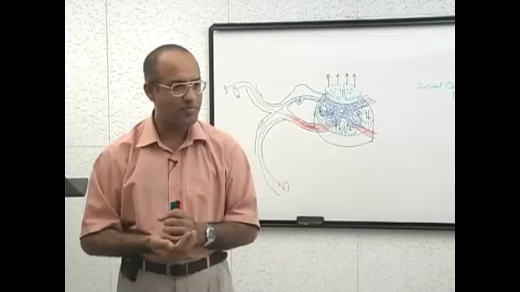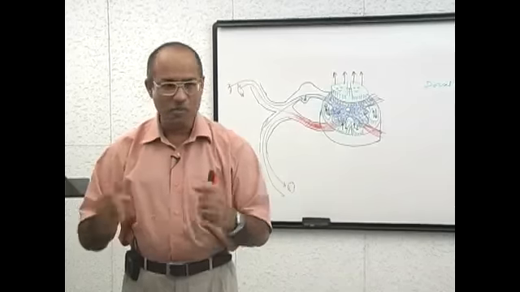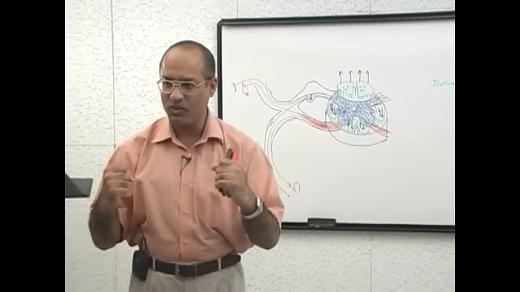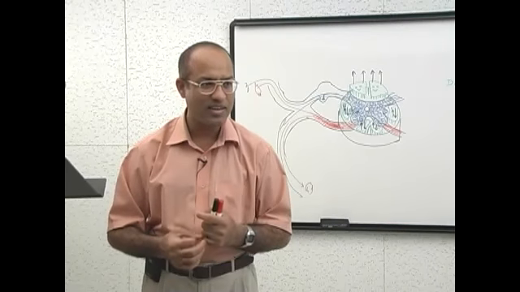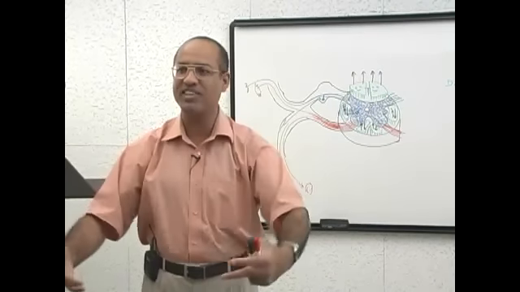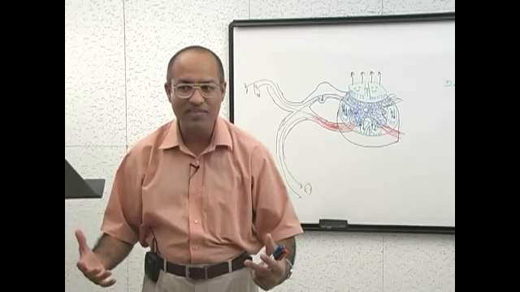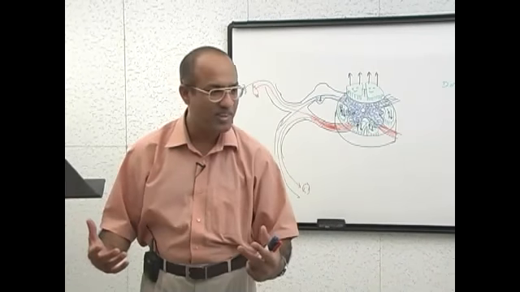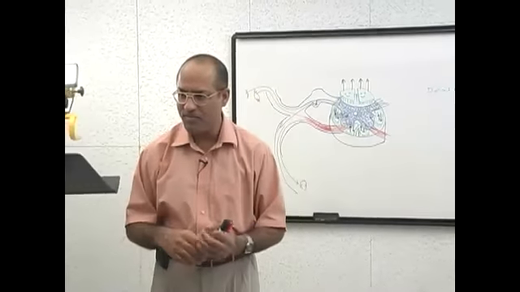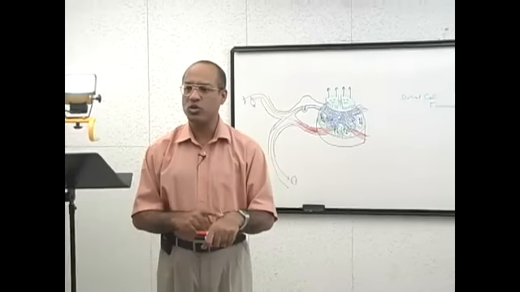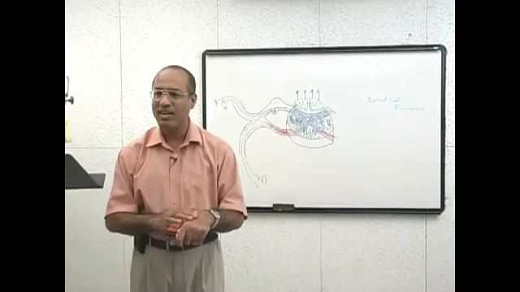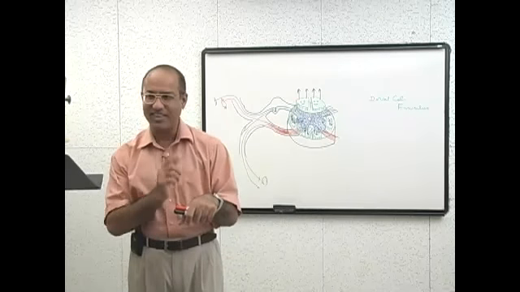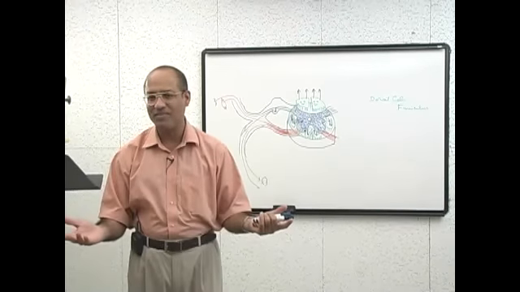Another thing. The modern sensations which we have developed, should they be present in the dorsal column or anterolateral? Dorsal. And primitive sensations should be present in anterolateral. Is that right? For example, crude touch. Crude touch means not a fine touch. Crude touch is anterolateral. Very fine touch is dorsal.